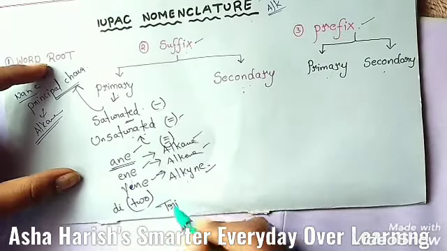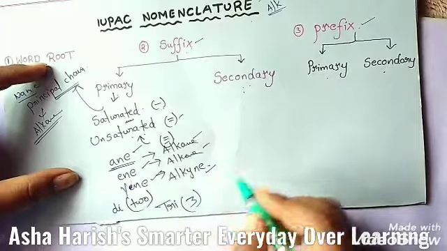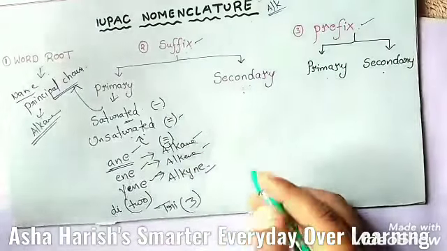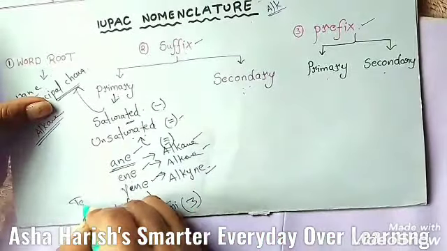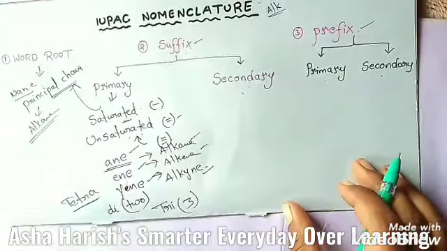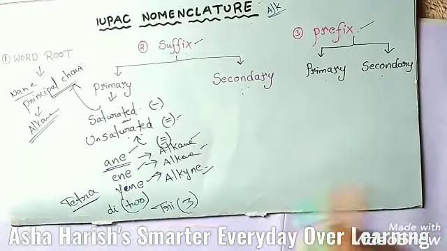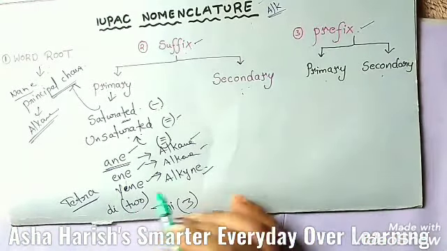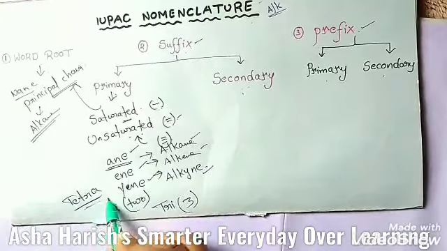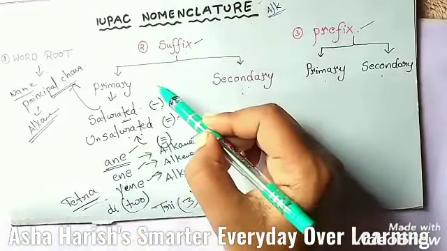And tri means if there are three double bonds or three triple bonds present. For 4, if there are four double bonds or four triple bonds present, you should add the numerical prefix tetra. Okay, and these are added to the primary suffix.